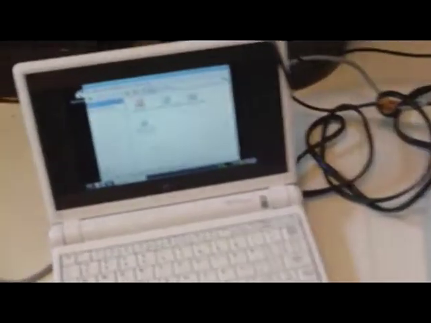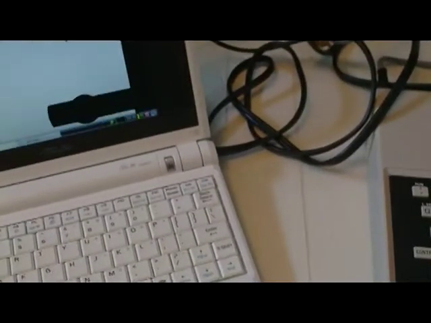Which one are you going to do first, Eli? Breakout or Hangman? Hangman. Okay, let's see here. Let's see what it sounds like first. No, that's what it's supposed to sound like.